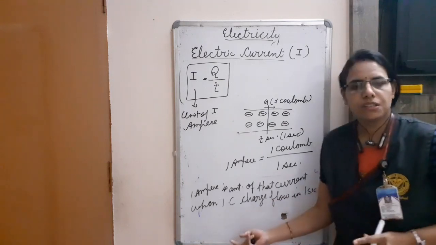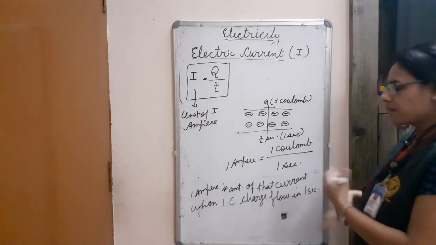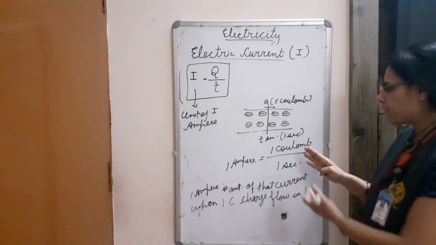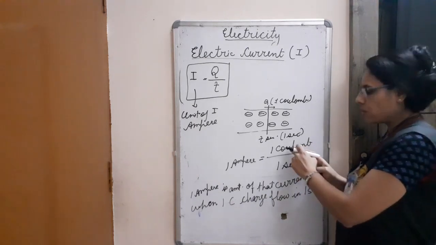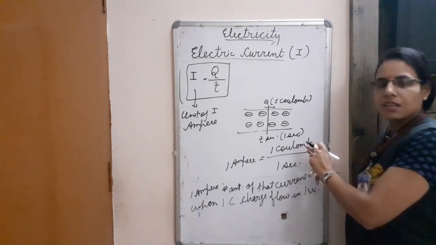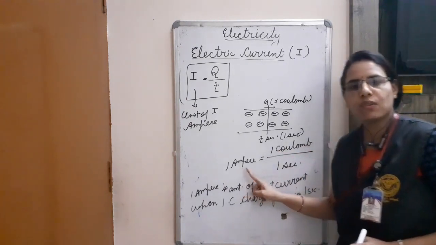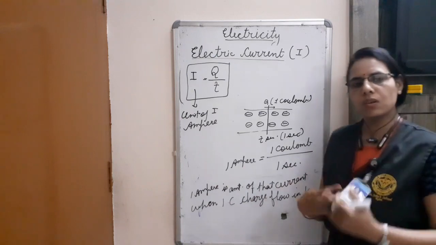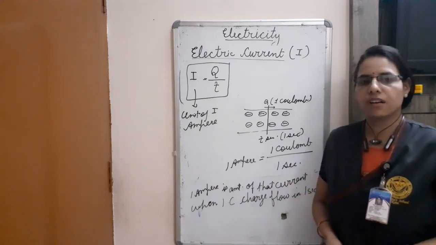So this is the definition of 1 ampere. Same way, we can find the definition of the coulomb also. What is 1 coulomb? 1 coulomb is that amount of charge when 1 ampere current flows in 1 second. We can mold this formula according to our requirement.